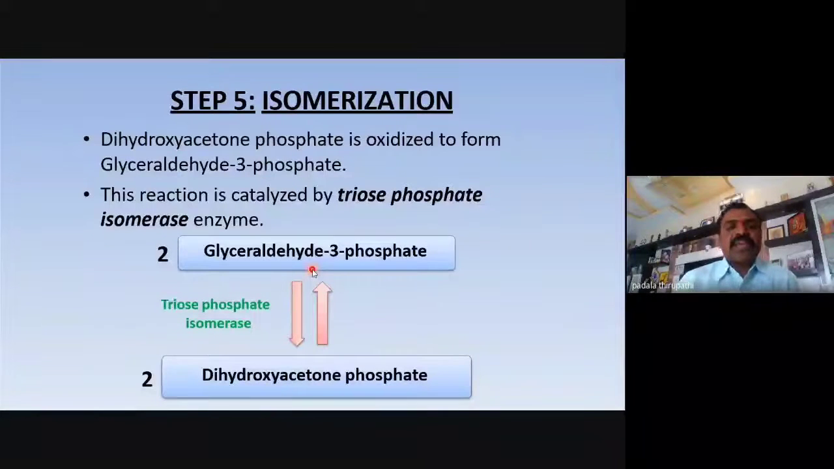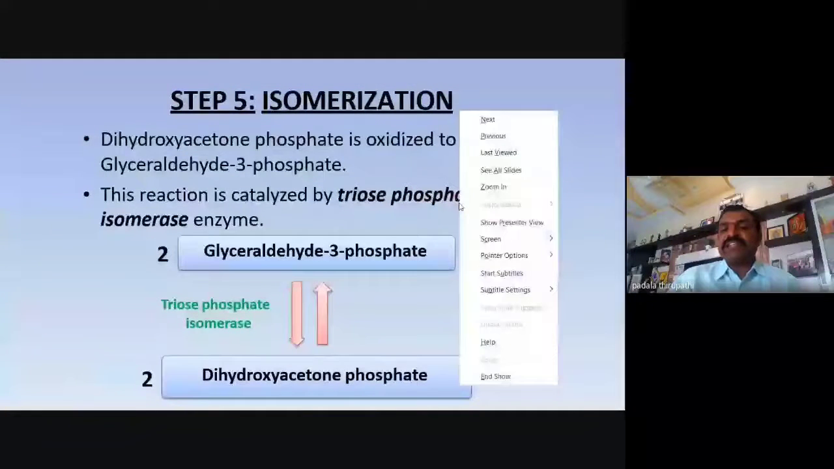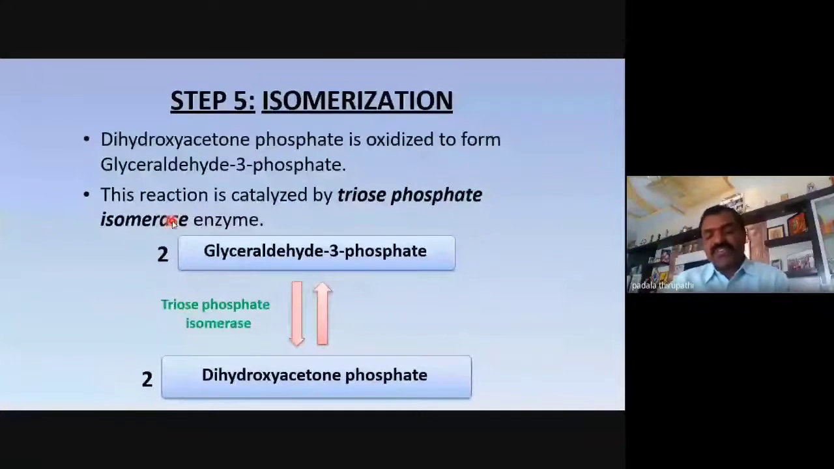Is it clear? In this step, glyceraldehyde 3-phosphate is going to isomerize into dihydroxyacetone phosphate, or dihydroxyacetone phosphate is going to isomerize into glyceraldehyde 3-phosphate. DHAP to glyceraldehyde 3-phosphate, glyceraldehyde 3-phosphate into dihydroxyacetone phosphate, in the presence of the triose phosphate isomerase enzyme. The enzyme necessary for this step is triose phosphate isomerase. This is the fifth step.